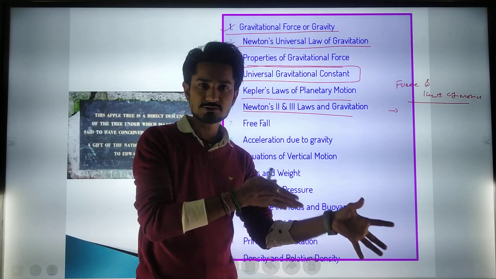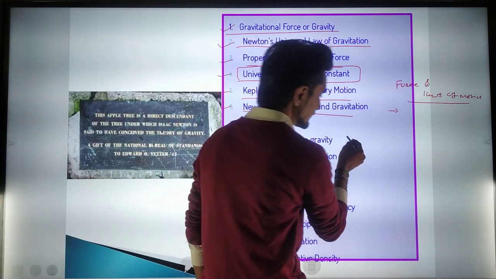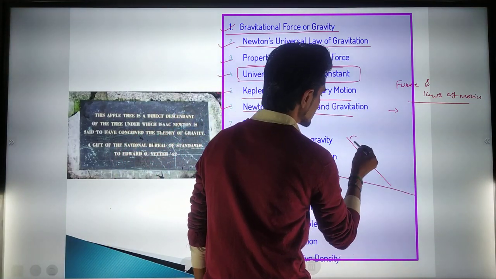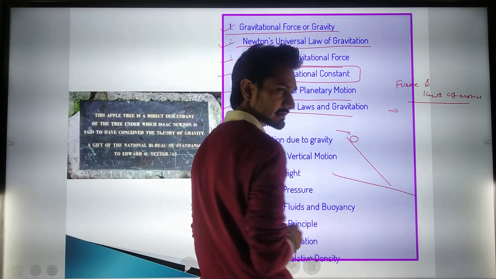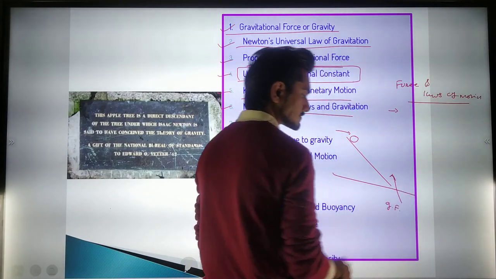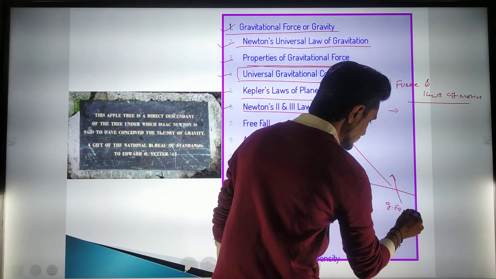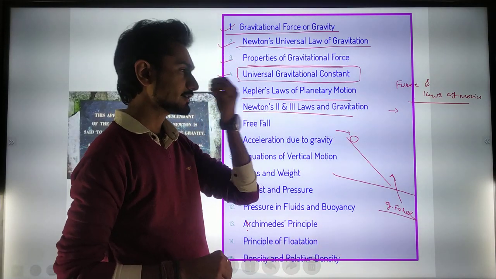So there is also a force applicable to that object. I think you have seen this concept that there is a wall over here. We don't give any kind of force here, but it is experiencing a gravitational force here. That is the concept given by Newton in the first